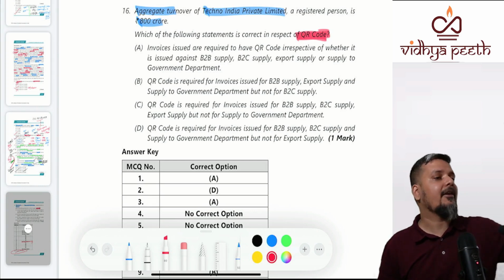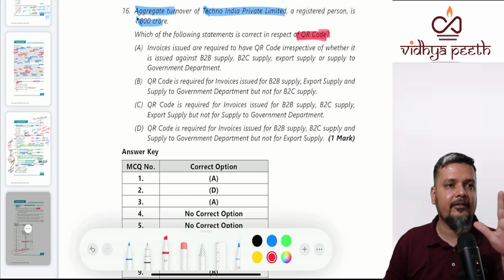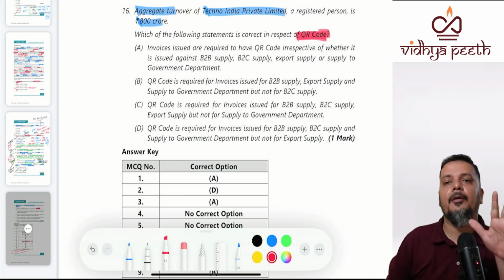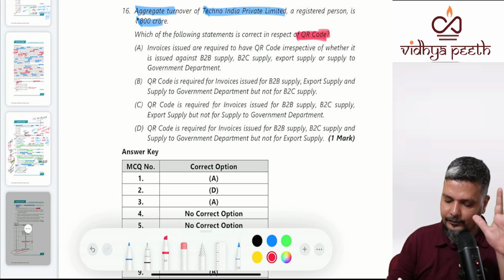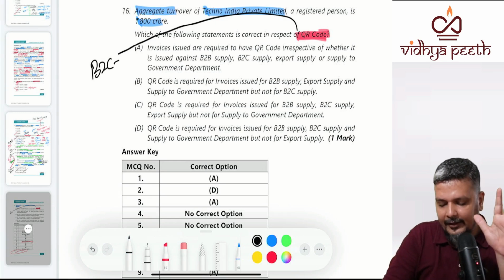QR code for e-payment. QR code where the turnover criteria is 500 crores. It's not e-invoice. It is QR code for e-payment. Now QR code for e-payment is required only and only for B2C supplies other than export.